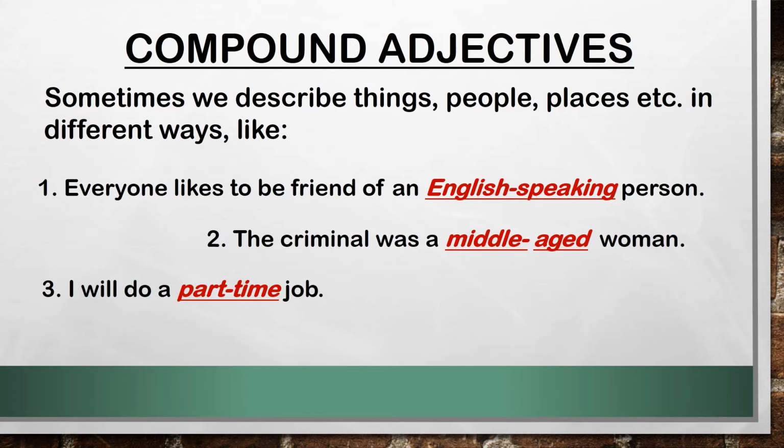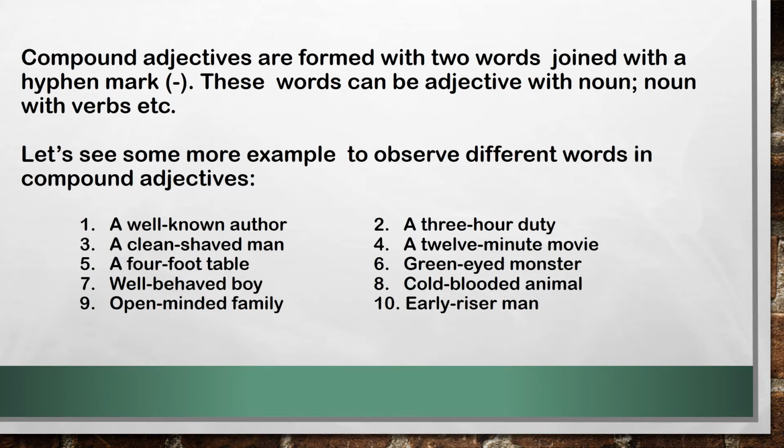Now let us see how these compound adjectives are formed. Compound adjectives are formed with two words joined with a hyphen mark. This is a very important thing to observe, the hyphen mark. These words can be adjective with noun, noun with verb, and many more.